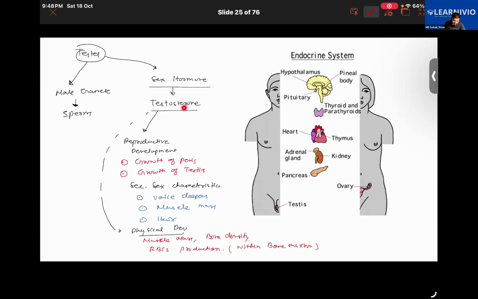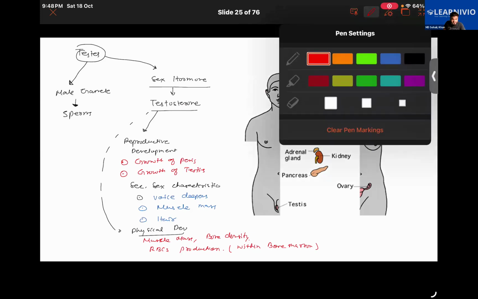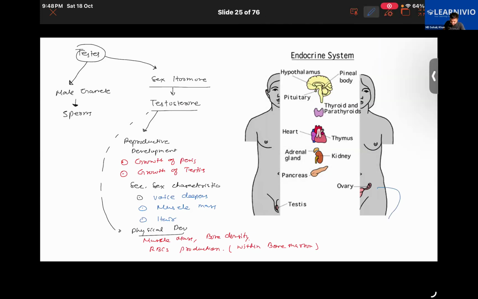Just like testosterone, another sex hormone is secreted in the females, that is estrogen. The function of estrogen is in the development of the female reproductive system, and it has some other functions too. For example, development of the mammary glands will lead to development of the breast, pubic hair.